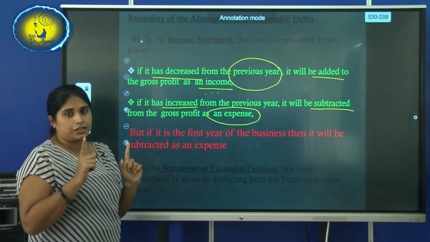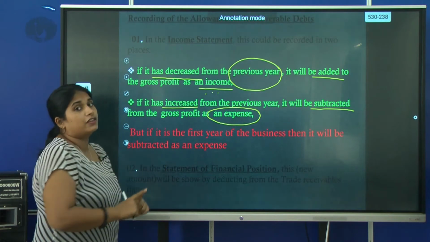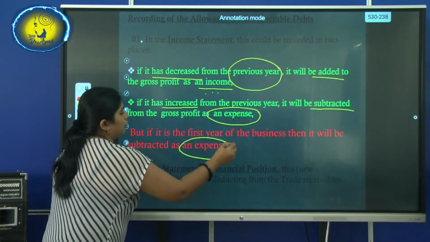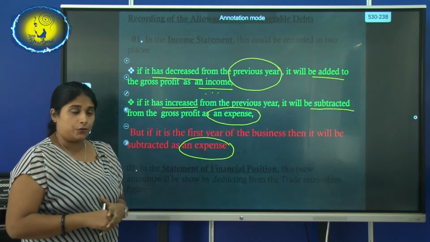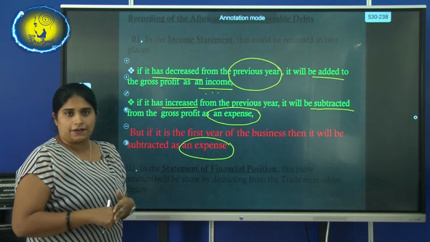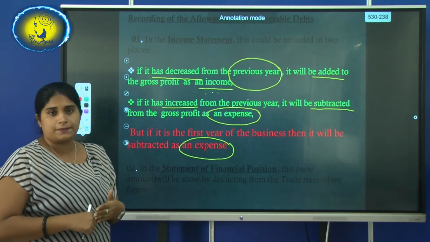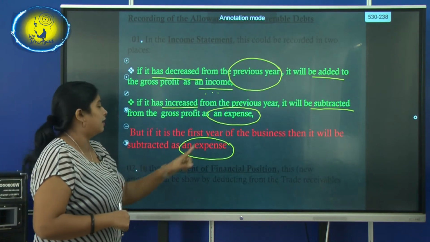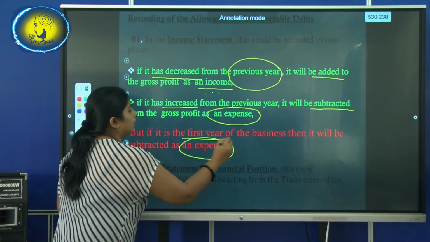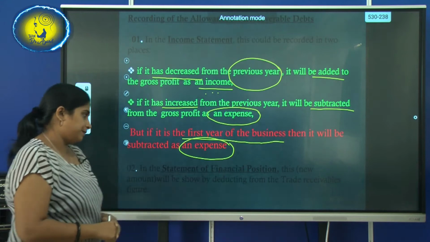But you have to make sure, if it is the first year of the business, then definitely it will be assumed as an expense. For example, assume a person started this year itself. So the allowance for irrecoverable debts that he calculates for this year will become an expense because this is the first year of the business.